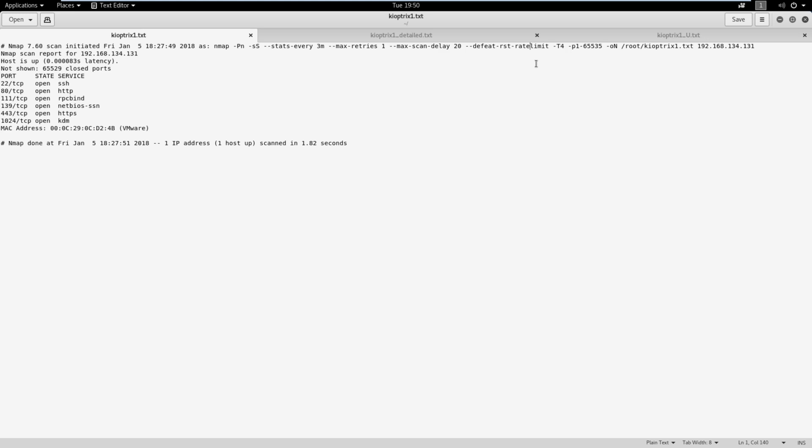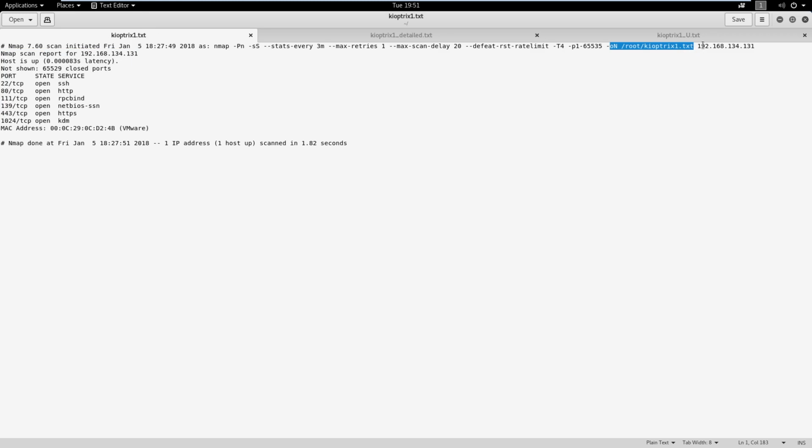If we don't get that RST in, we're going to see it as maybe filtered if it's being rate limited, so the port may or may not be open. It's likely that you're not going to run into many filtered ports, but if you do run into one, you might want to check again and see if your scan was rate limited, maybe scan just that port. That's why we put that in there. We have T4, which is the intensity of 4, and we're scanning all ports here. Then we're putting our output to an Nmap file, which I just called Archaeopteryx1.txt, and that's this here.